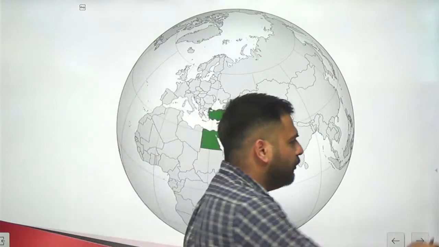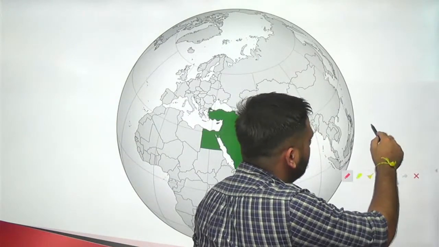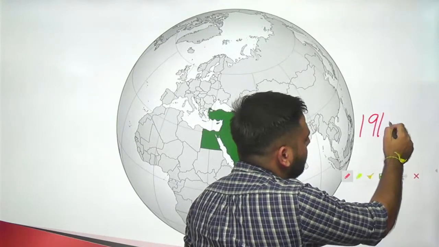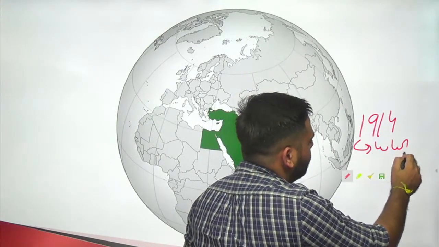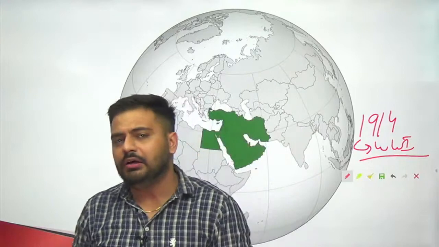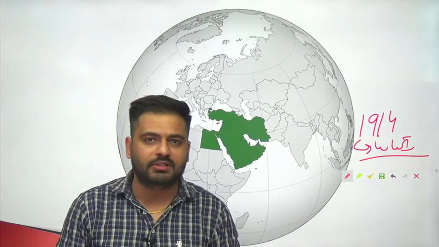Then in 1914 World War I started. Jews, their economic ideology is capitalist in nature.